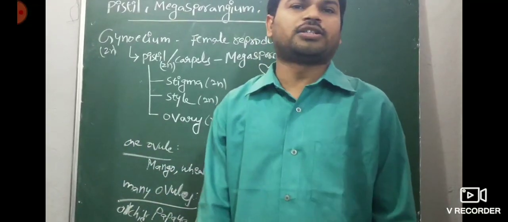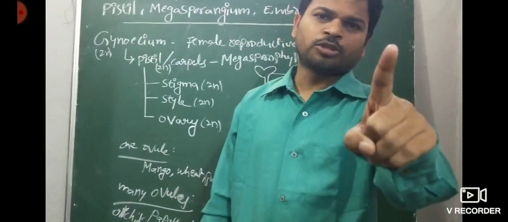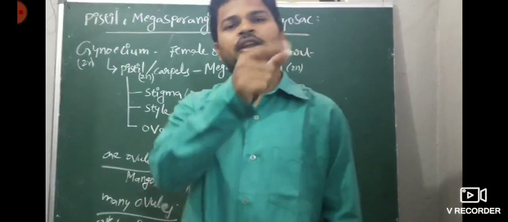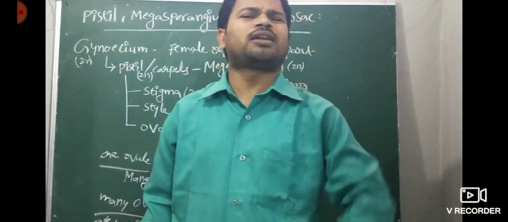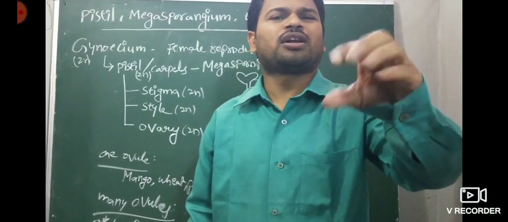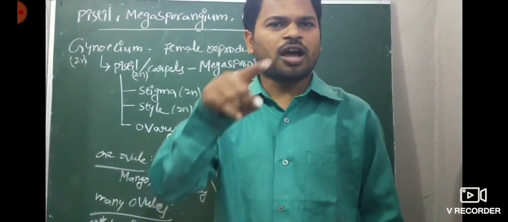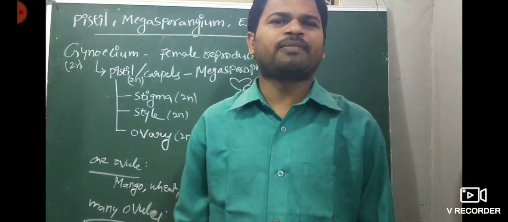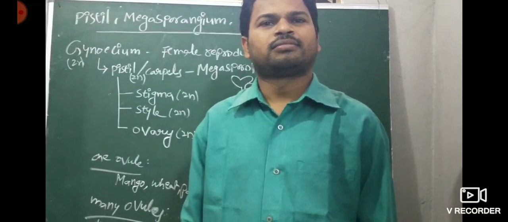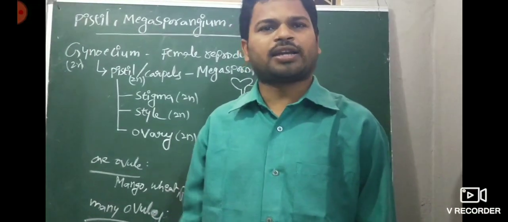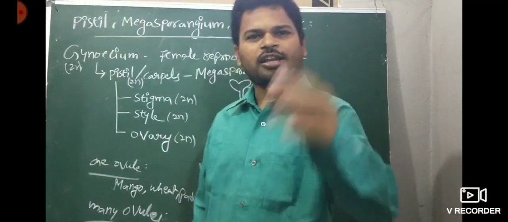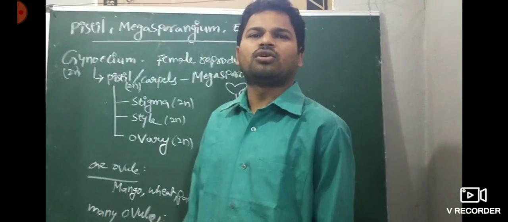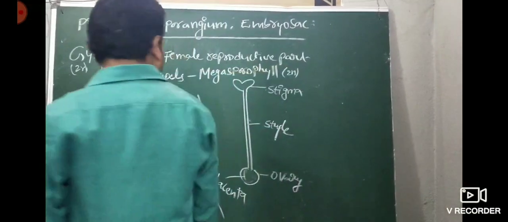Sometimes there is a question about orchids. The non-endospermic monocotyledon seed is the orchid. Identify the correct statement about orchids. Most monocotyledons are endospermic except orchids, so the non-endospermic monocotyledon is the orchid. Epiphytic roots, velamen roots, are also found in orchids. Many ovules and too many seeds are also found in orchids only. So this is the story about orchids.